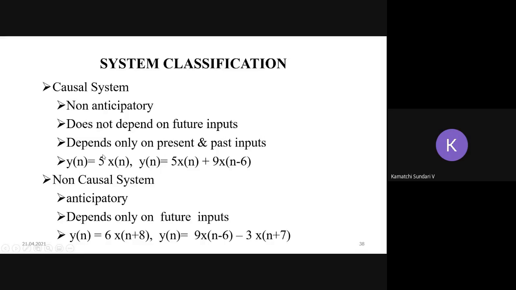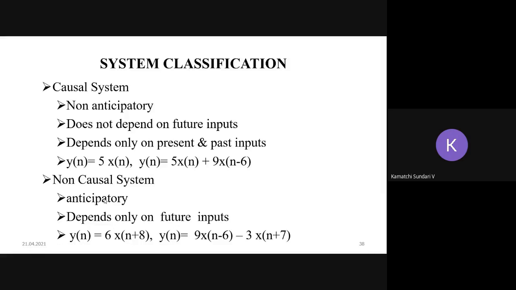So if I am writing my equation, then y of n is equal to 5 into x of n. The output of this equation depends only on the present input x of n. Whereas in this case, it depends on the present input signal x of n and the past input x of n minus 6. So it is a causal system, right?